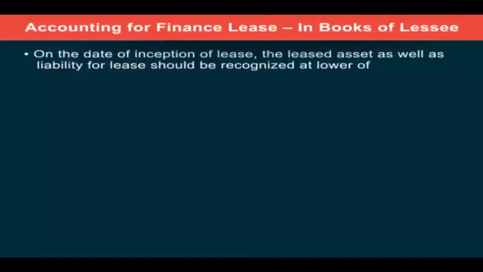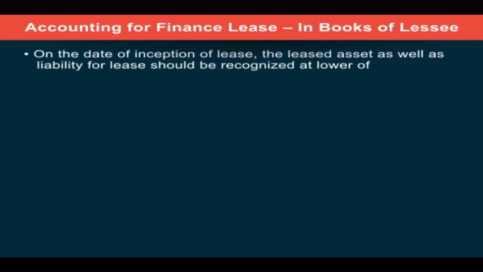Now, after learning the meaning and situations of finance lease, let us understand how the accounting entries are passed. First of all, we need to segregate the accounting from the lessor and lessee's perspective. Now, first let us look at the entries which will be passed in the books of lessee. Now, as we have learned that in case of finance lease, the lessor tries to give all the risk and reward in connection with the asset to the lessee. So in short, the lessee becomes the owner of the asset, and for that purpose, on the date of inception of the lease, the leased asset as well as the liability for such lease will be recognized in the books